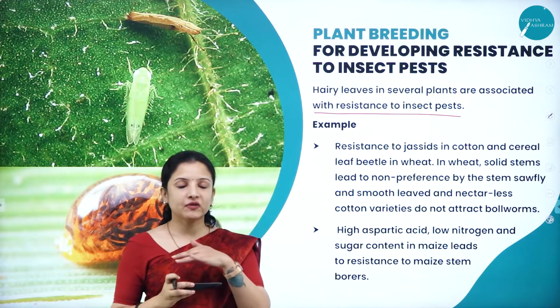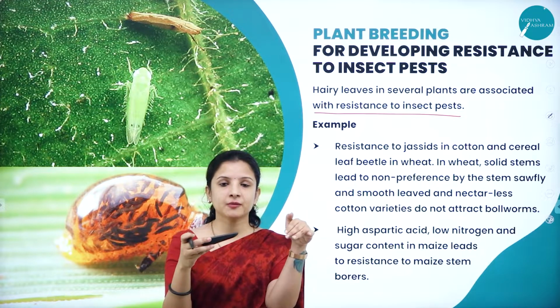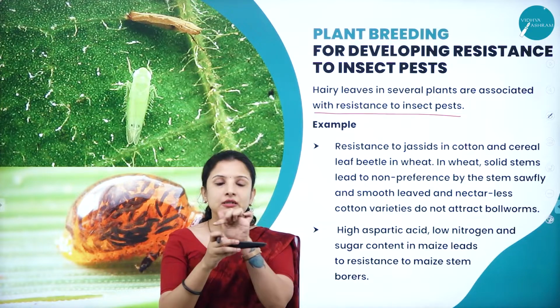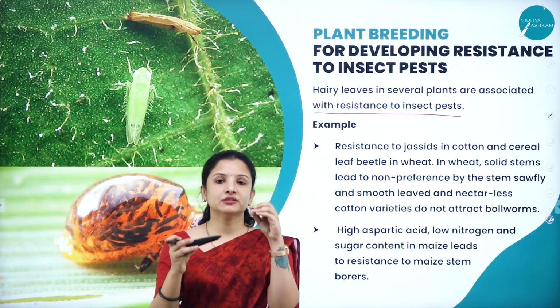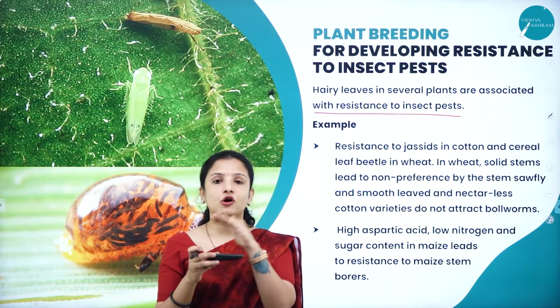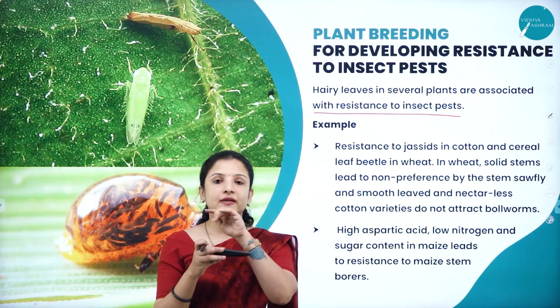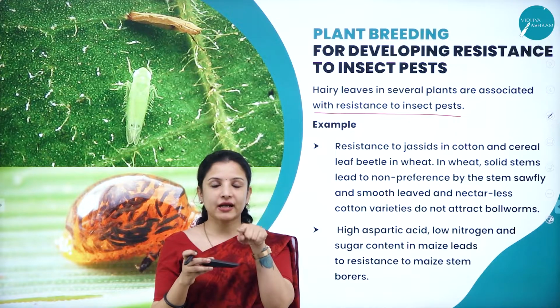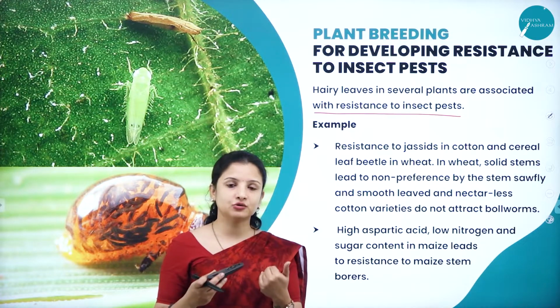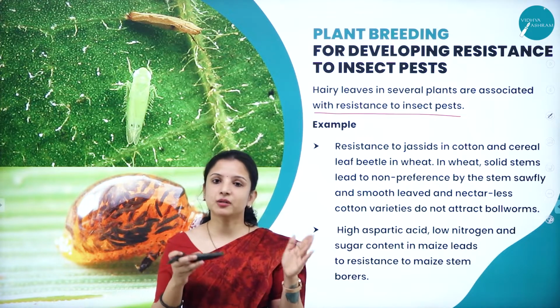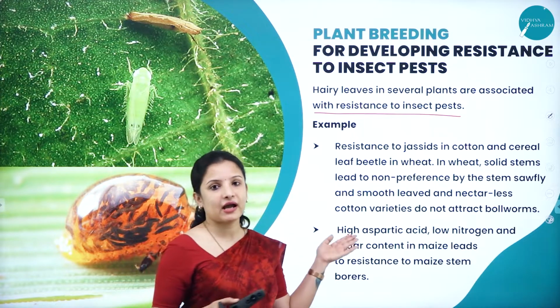If the plants have lots of hair, the insects will not be able to come and sit on it, because the hairs will be spiny. They will not be able to penetrate their snout into the plant and extract the sap. That is how the plant wards off the insect, by having hair.